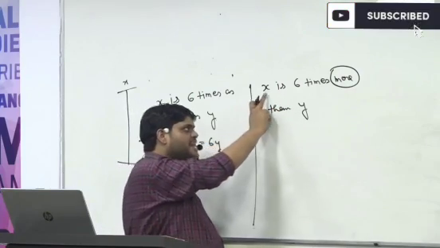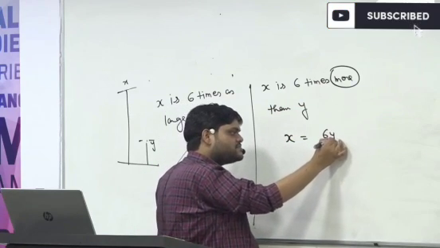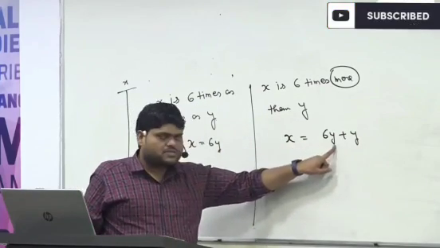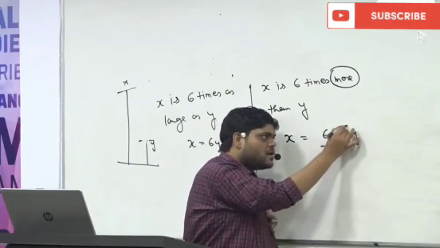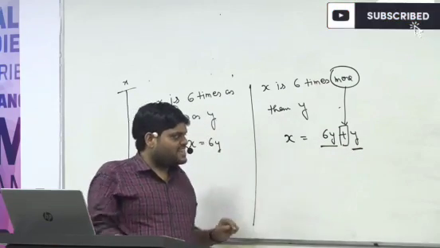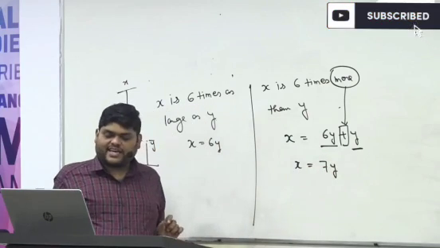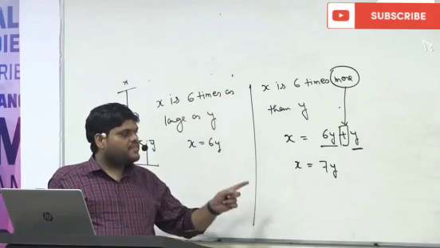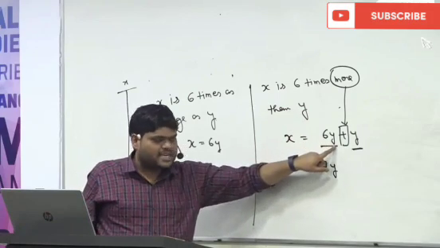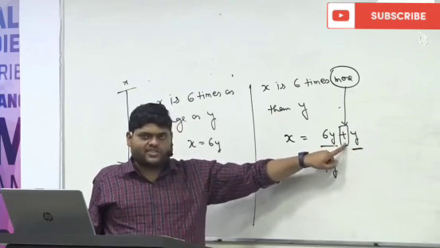So when the statement is x is 6 times more than y, we will say x is 6 times, more means addition, than y. So you can say that x is equal to 7y. Whenever the statement is x is 6 times more than y, more means addition, then y.